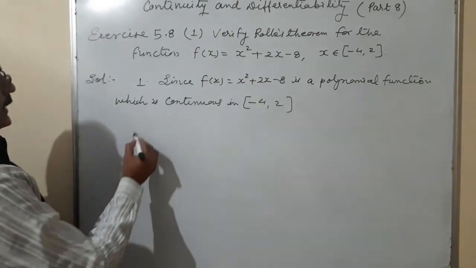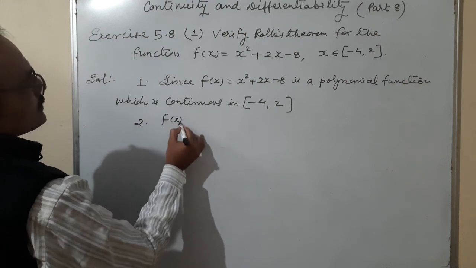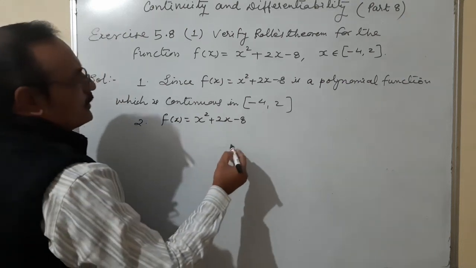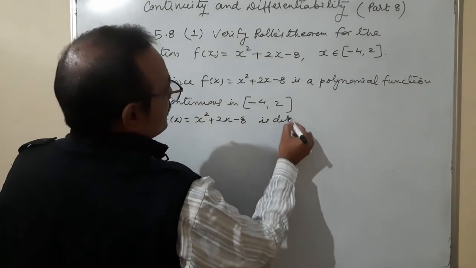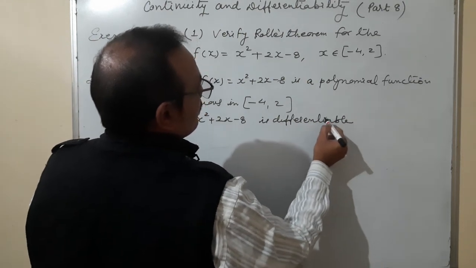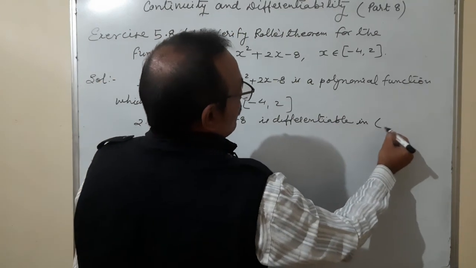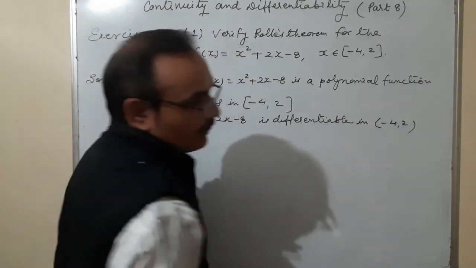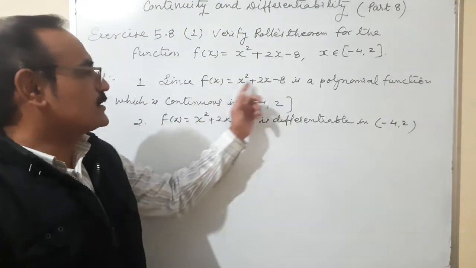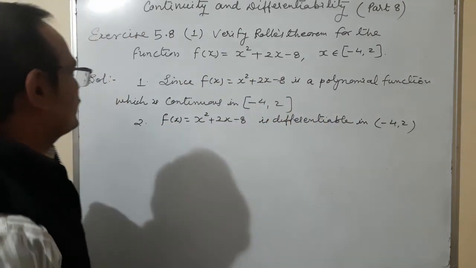Second one, f of x is equal to x square plus 2x minus 8 is differentiable in open interval minus 4 to 2. Between minus 4 to 2 the function is differentiable. You can see that again the same reason, it is a polynomial function, so it is differentiable in this interval.